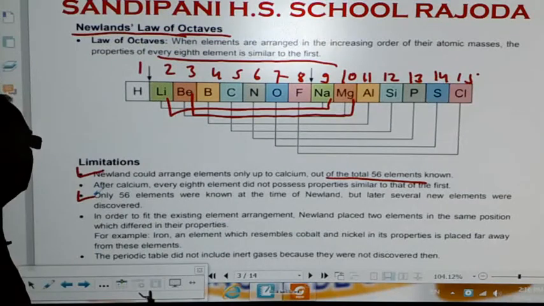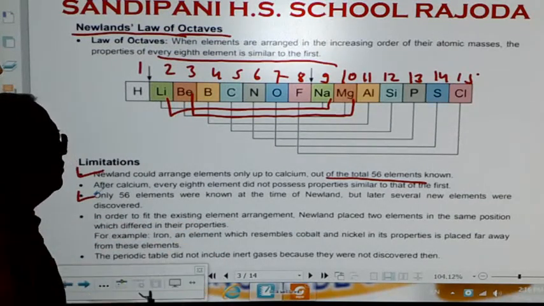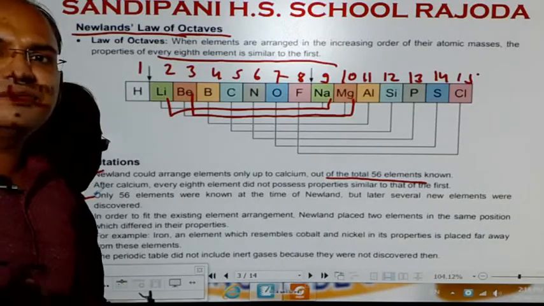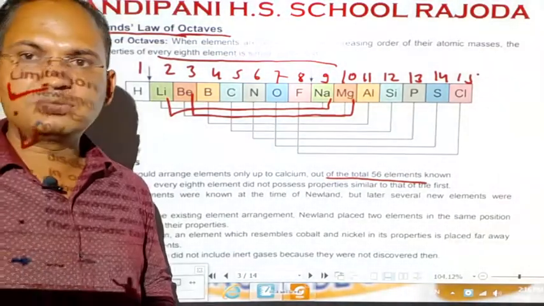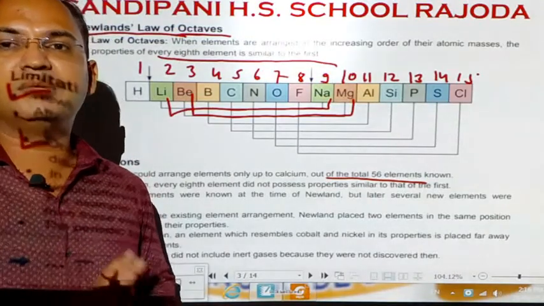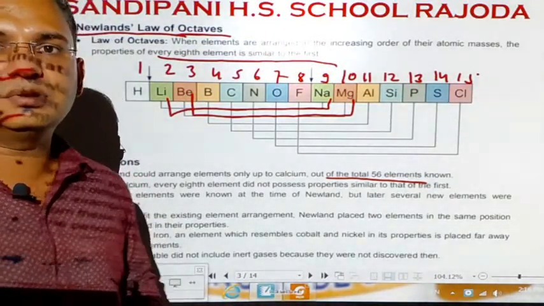Next, in order to fit the existing elements into the arrangement, Newland placed two elements with different properties in the same position. So, somehow, in order to fit the elements, Newland put two elements at the same position.